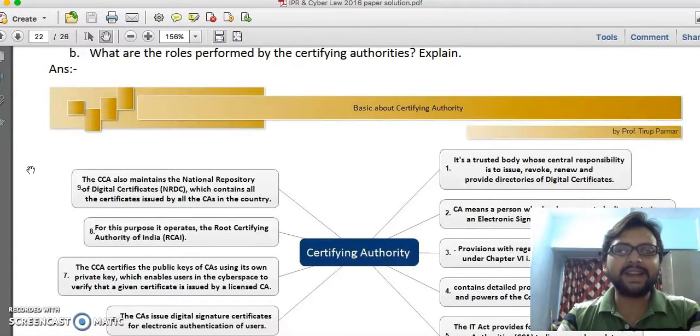The second is called the asymmetric pattern. In asymmetric cryptography, or asymmetric encryption, we use a public key for encrypting the document, and the receiver decrypts the same document using his own private key.